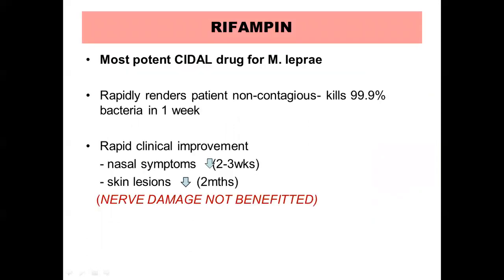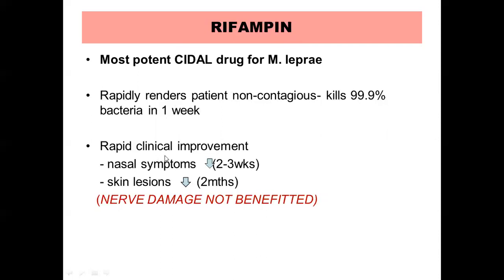Now we shall look into the other drugs, that is rifampin. It is the most potent cidal drug for Mycobacterium leprae. Dapsone and clofazimine were leprostatic. This is a cidal drug for Mycobacterium leprae. It rapidly renders the patient non-contagious by killing about 99.9% of bacteria in the first week itself.